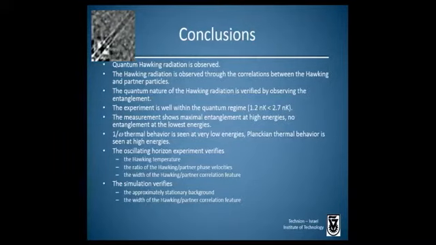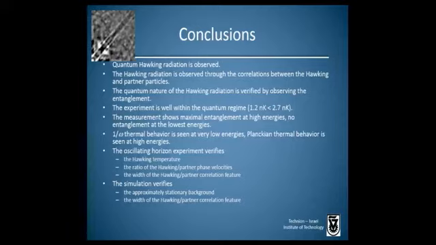So in conclusion, quantum Hawking radiation is observed. The Hawking radiation is observed through the correlations between the Hawking and partner particles. The quantum nature of the Hawking radiation is verified by observing the entanglement between the pairs.